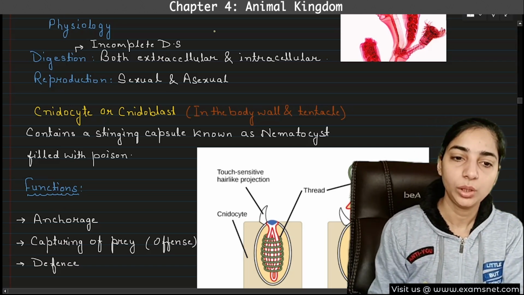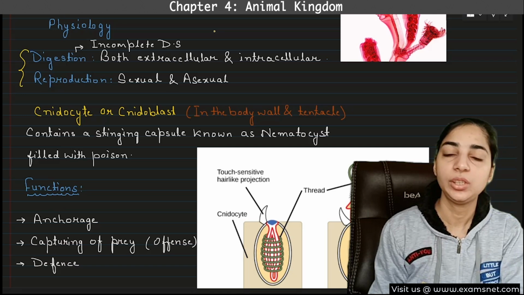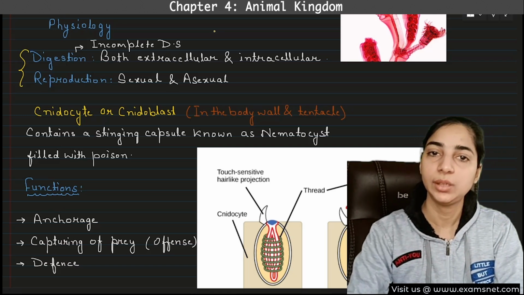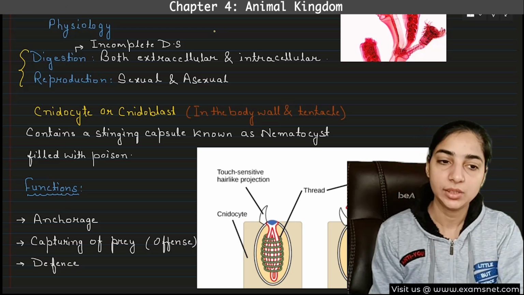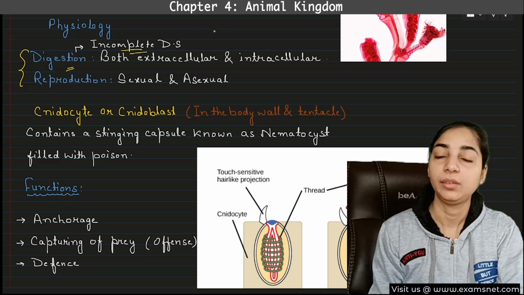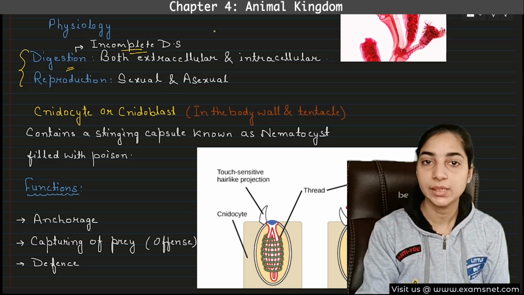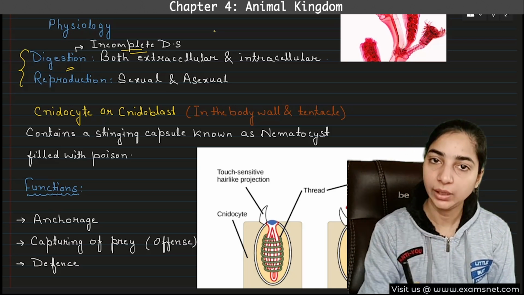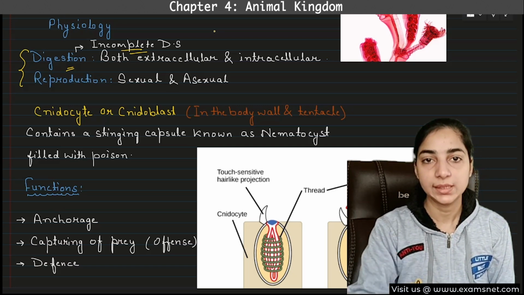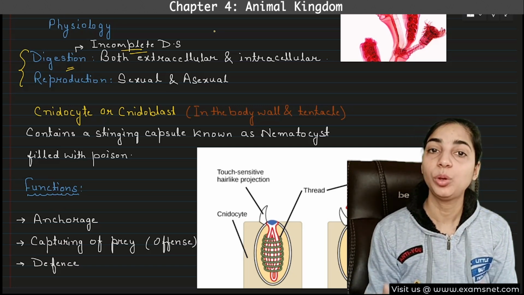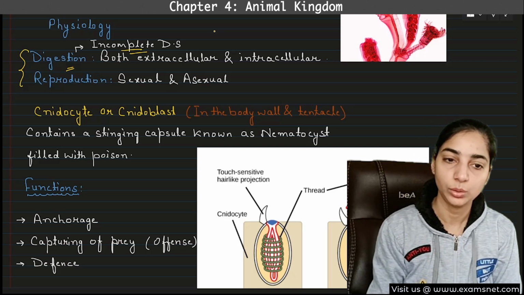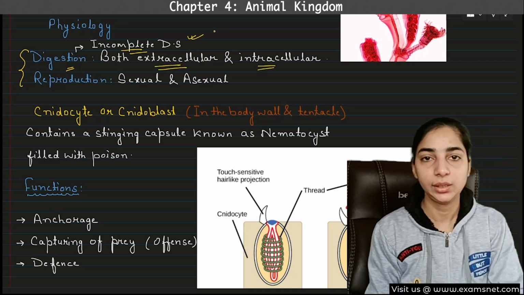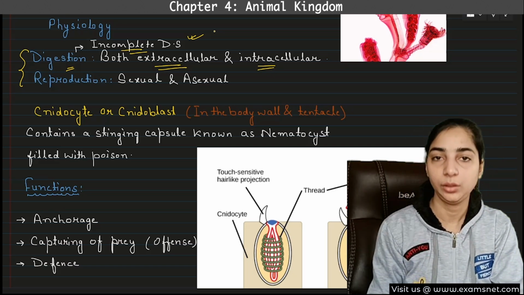Now we come to the physiology. So we will study only the physiology that is mentioned in the NCERT. Will not discuss others. Okay, because only what is mentioned in the NCERT is important. So digestion. Digestion is incomplete. Why incomplete digestion? Because we have discussed that they have blind sac type of body plan. Blind sac means there is only one opening for the entry of food and the exit of waste particles. So this type of digestion is known as incomplete digestion. So they have incomplete digestive system, and both extracellular and intracellular digestion can take place. So this is given in your NCERT.